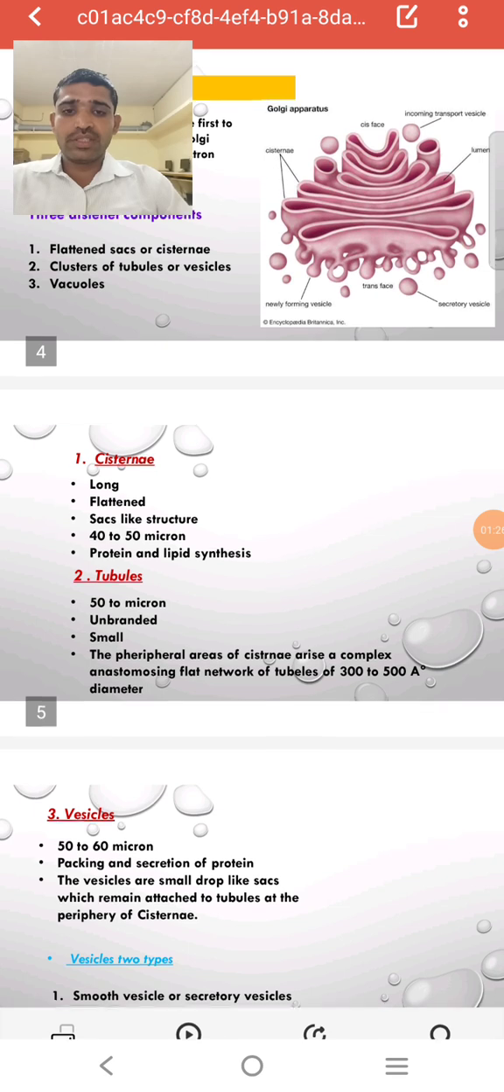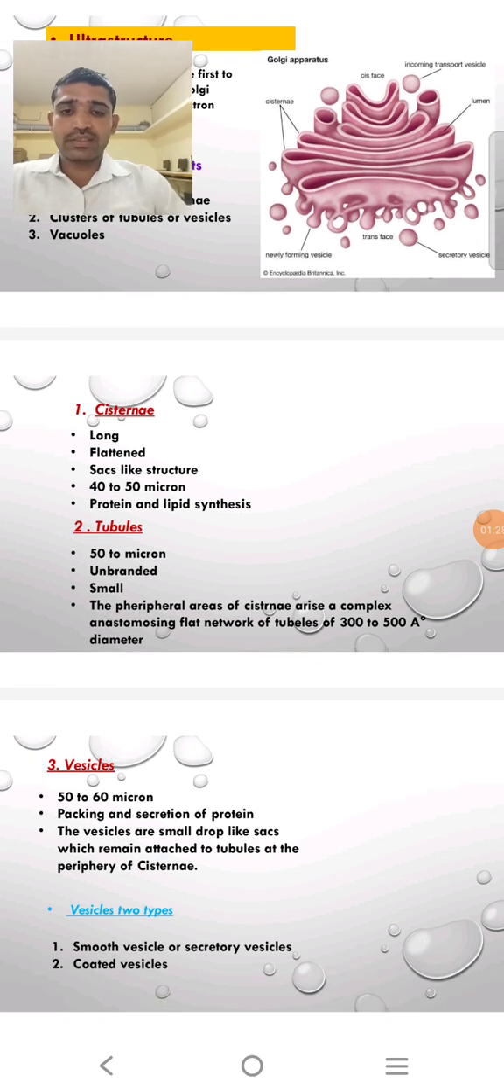Then the first is cisternae, or flattened sacs. These are long and flattened, with a sac-like structure. The diameter is 40 to 50 microns. They are also involved in protein and lipid synthesis.